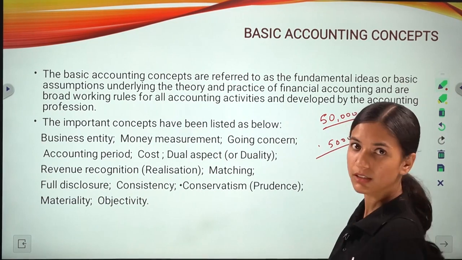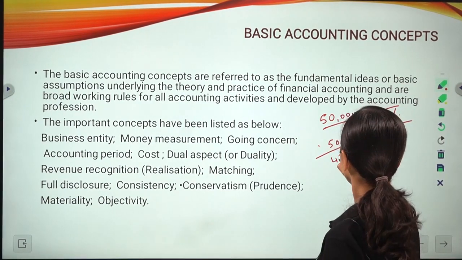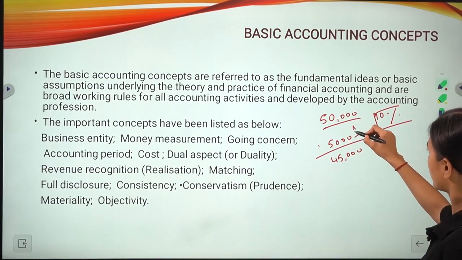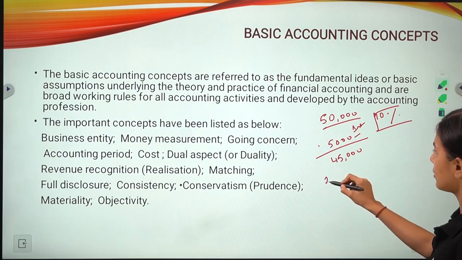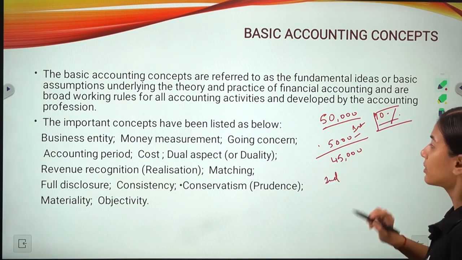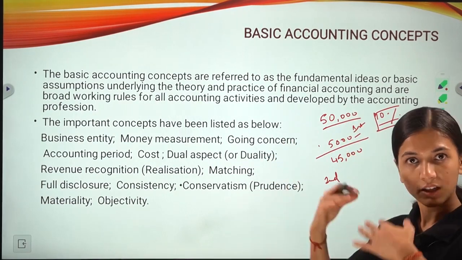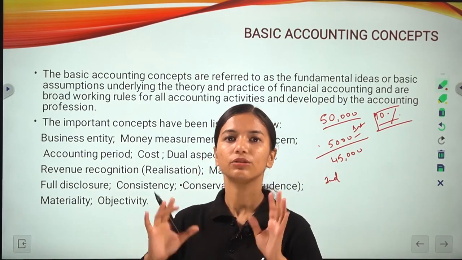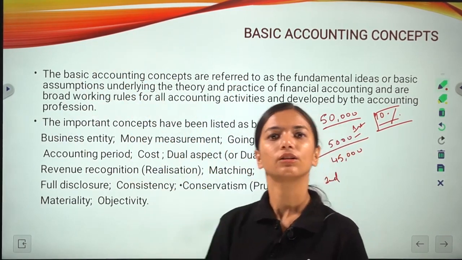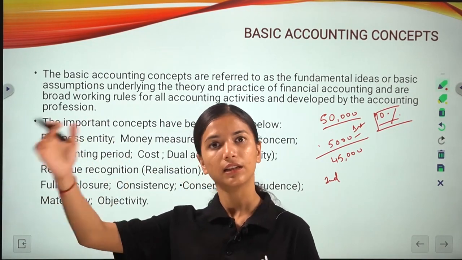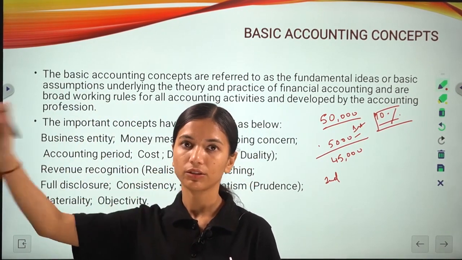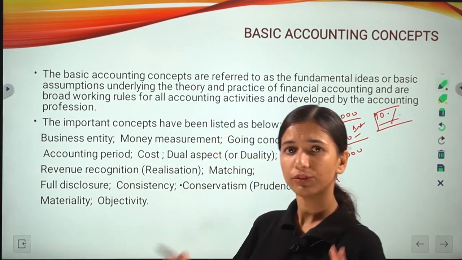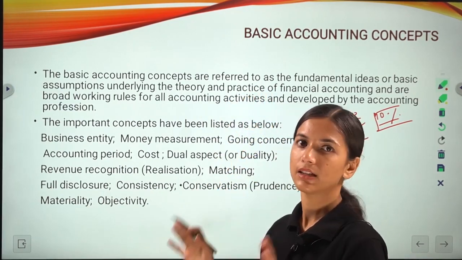After deducting, what is the value of the furniture now? You have 45,000. This is for the first year. Then in the second year also, you are going to deduct 10%. You are decreasing the value of the asset you are using, because the value is not going to be the same at the end of five years. When you resell it, you are not going to get the same value because you have used it. So for that you are deducting the decreasing amount.